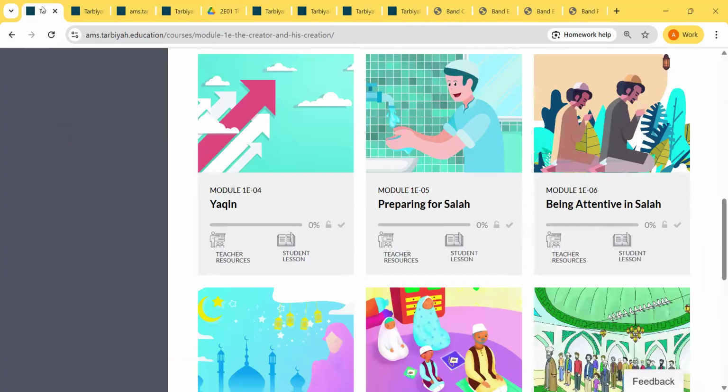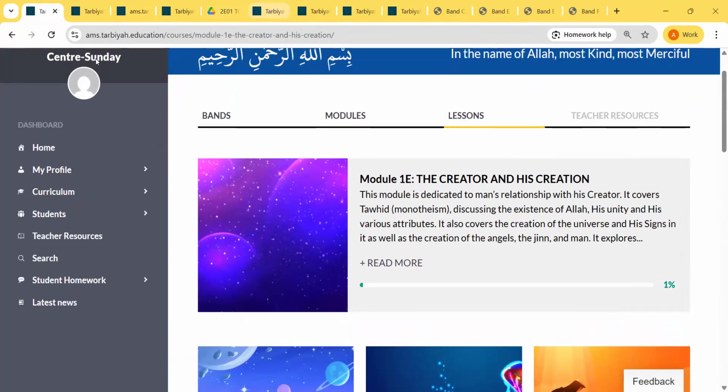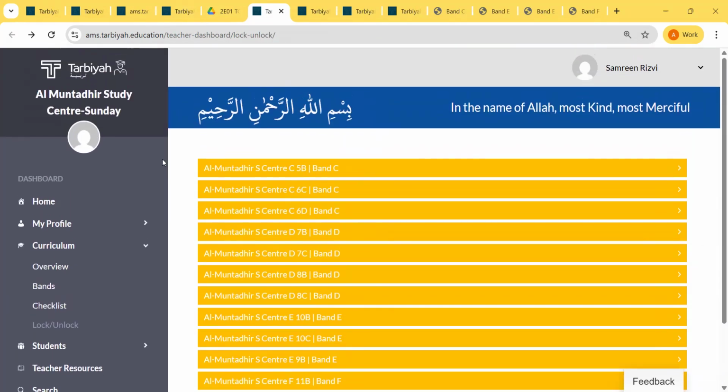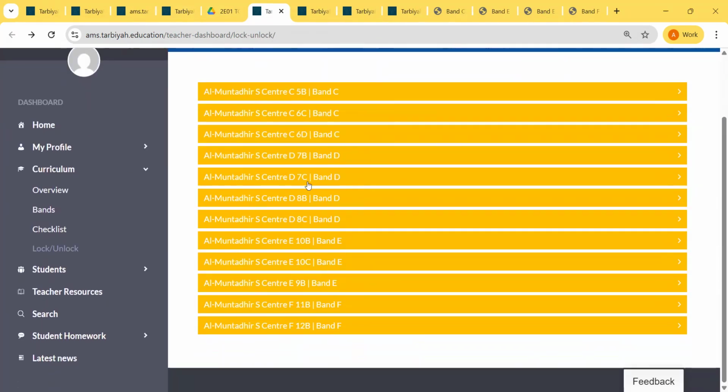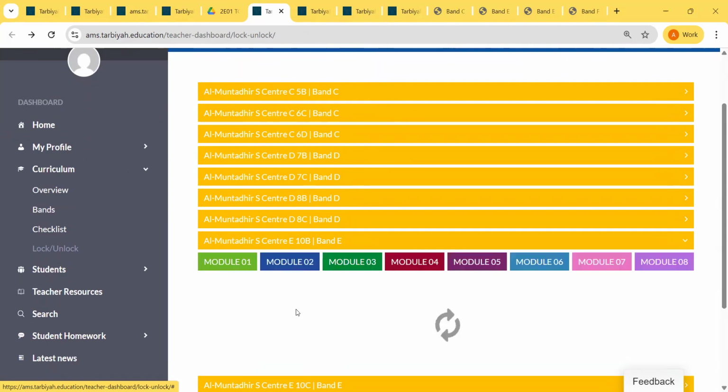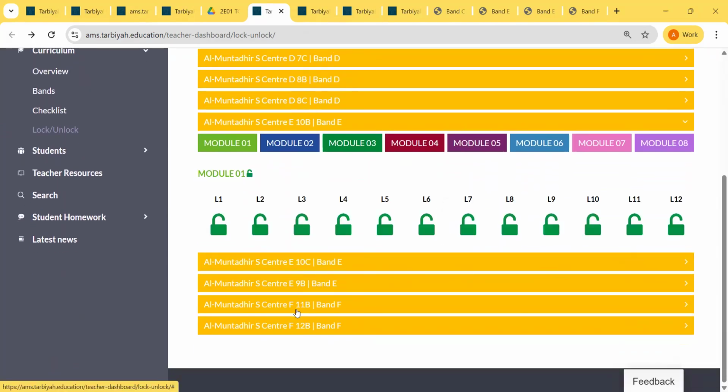Then we will move on to the lock and unlock section. If you click on your lock and unlock button, it will show you this. Now, please don't lock or unlock the lessons for the other teacher.